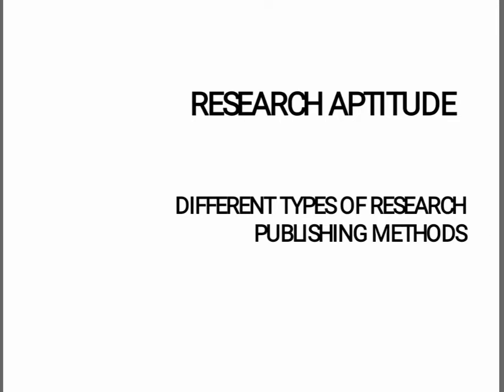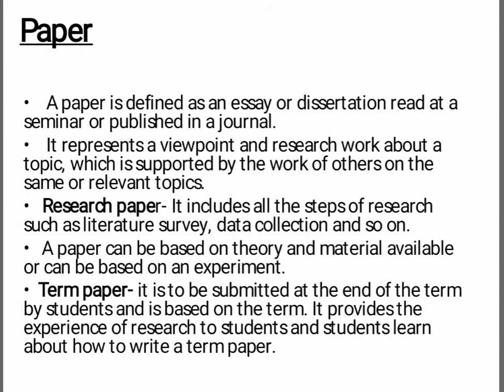In this video, we are going to discuss the different types of research publishing methods. First is paper. A paper is defined as an essay or dissertation read at a seminar or published in a journal. It represents a viewpoint and research work about a topic which is supported by the work of others on the same or relevant topic.